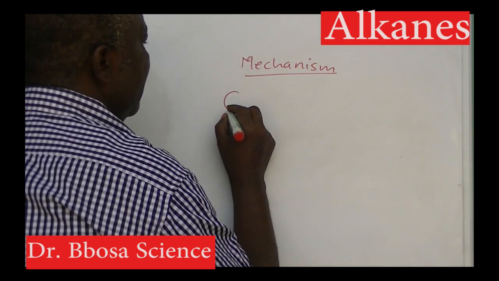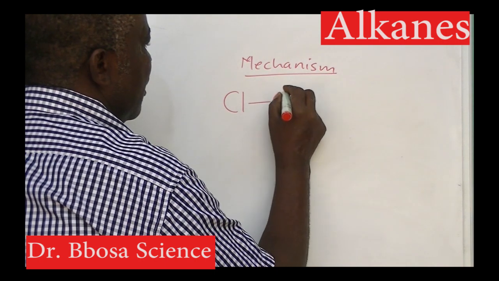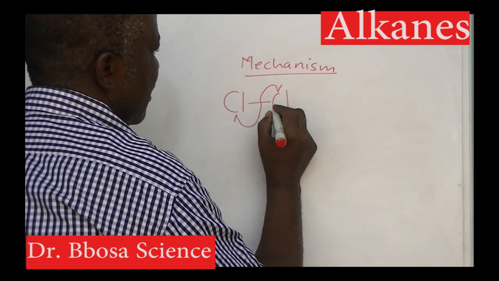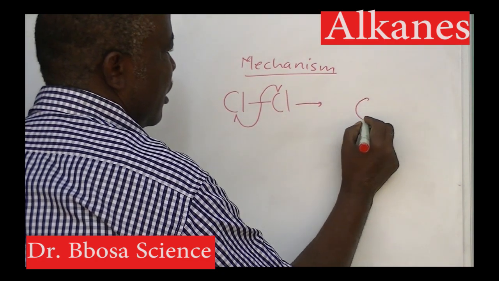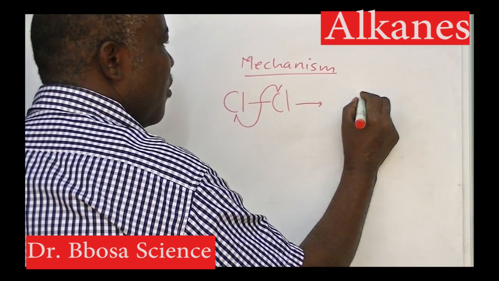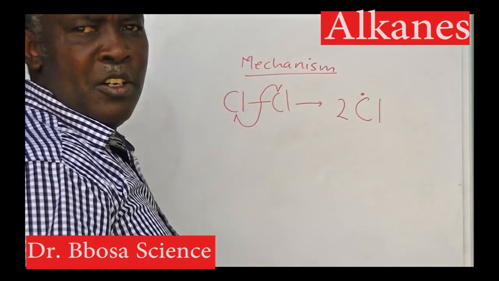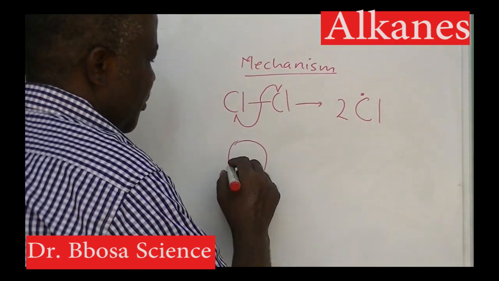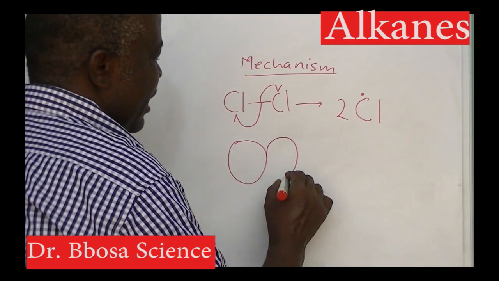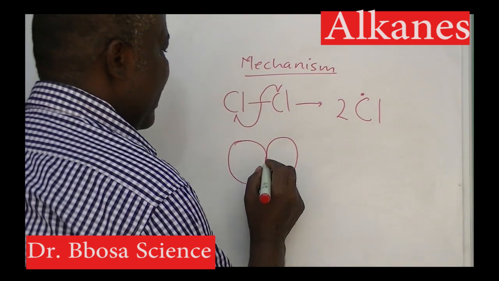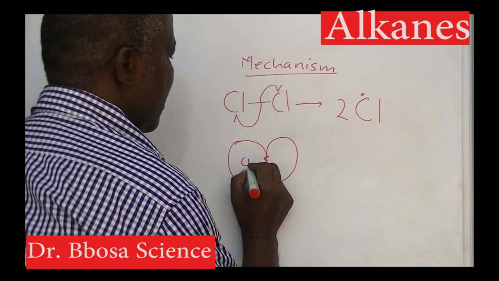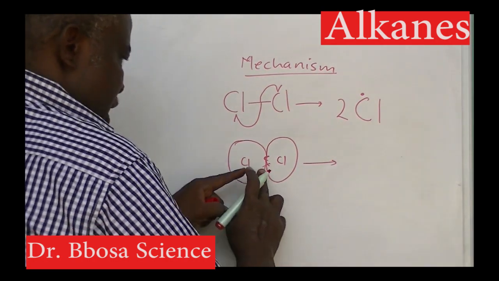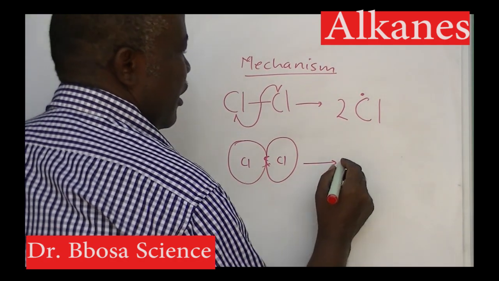chlorine will dissociate to form chloro radicals. In other words, in a chlorine molecule, they are bonded by a covalent bond where they are sharing electrons. In the first step, this bond here separates.